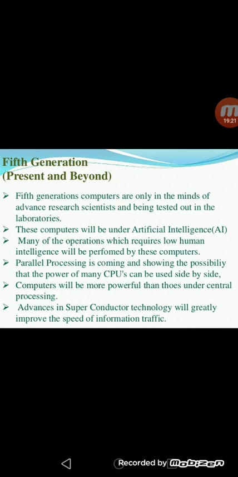This computer will be under artificial intelligence, which is the AI. Many of the operations which require low human intelligence will be performed by this computer. Parallel processing is coming and showing the possibility that the power of many CPUs can be used side by side. Computers will be more powerful than those under central processing. Advances in supercomputer technology will greatly improve the speed of information traffic.